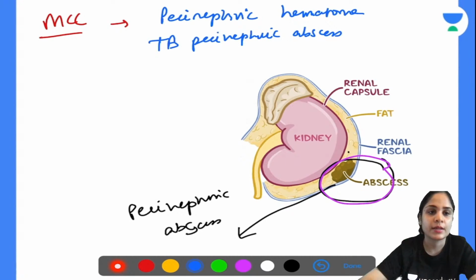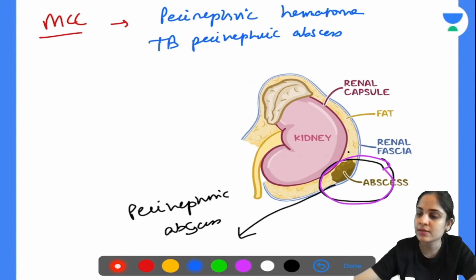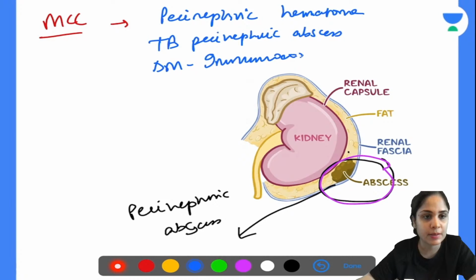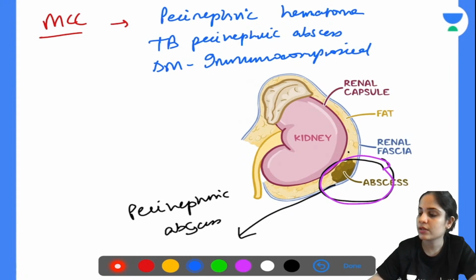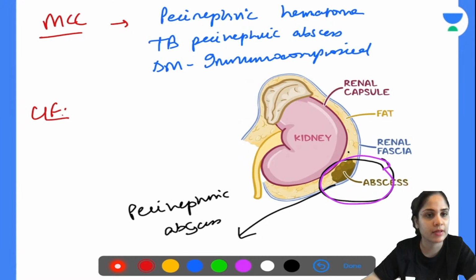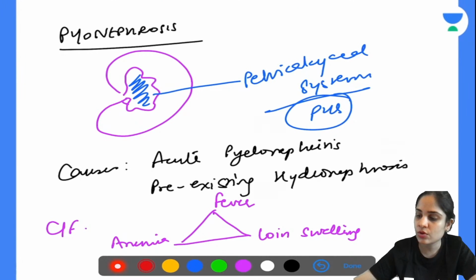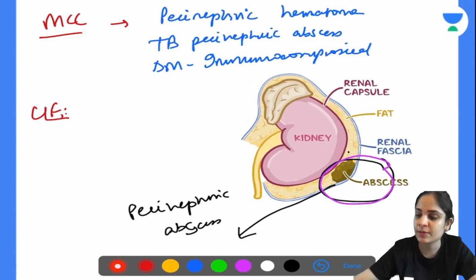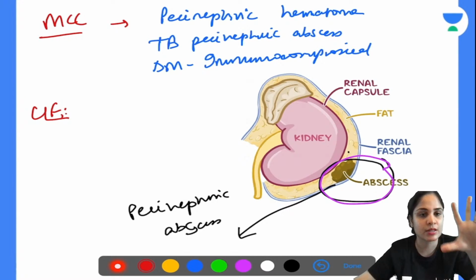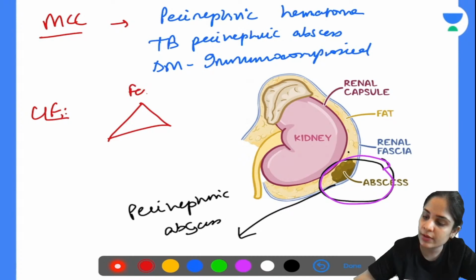Diabetic patients also, since they are immunocompromised, commonly you will see all these infections happening in them. In fact, even pyonephrosis is quite common in diabetic patients. All right. What are the clinical features that the patient will present with? Similar to pyonephrosis, the triad of clinical features in perinephric abscess will also be very similar. Of course, there is an abscess, so there will be fever. Of course, there is an abscess, so there will be a loin swelling.